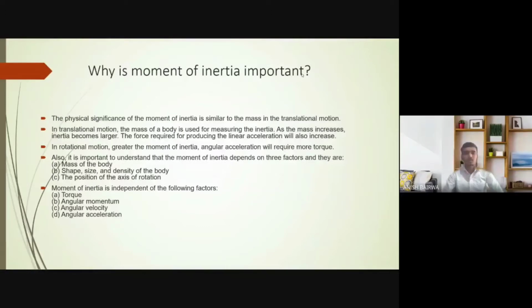So I will discuss the three factors on which the moment of inertia depends. First, the mass of the body. Second, shape, size, and density of the body. And third, the position of the axis of rotation. And there are also some factors on which the moment of inertia doesn't depend, or we can say that it is independent of these factors. That is torque, angular momentum, angular velocity, and angular acceleration.